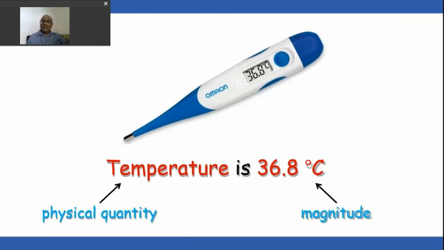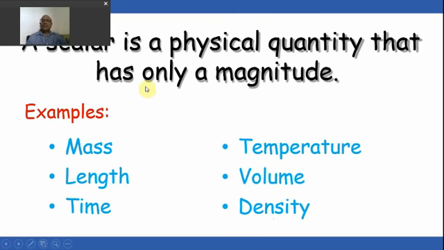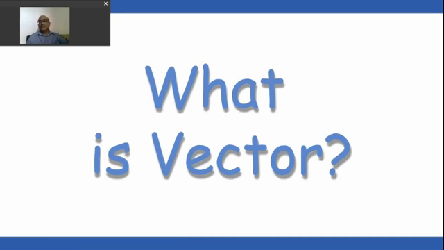Temperature again is a physical quantity and only one value is required. So a scalar is a physical quantity that has only a magnitude. And examples, you know, there are mass, length, time, temperature, volume, density. But do all physical quantities require only one value to describe? Let us see. Now we have to see the vector.